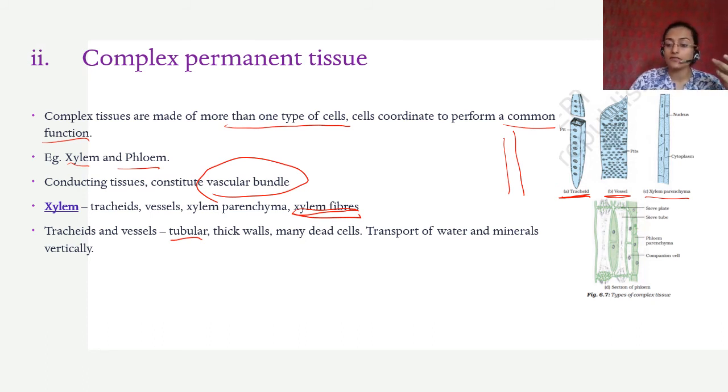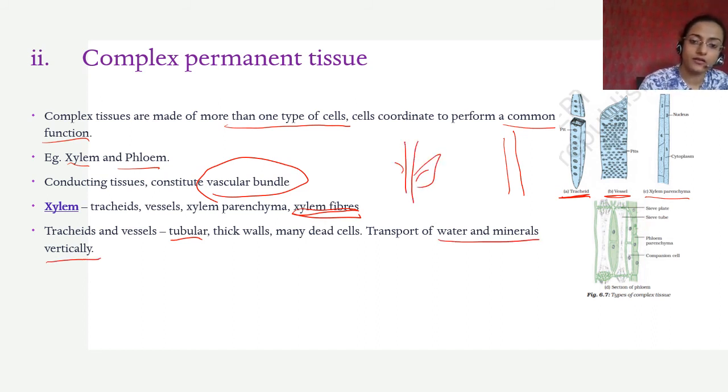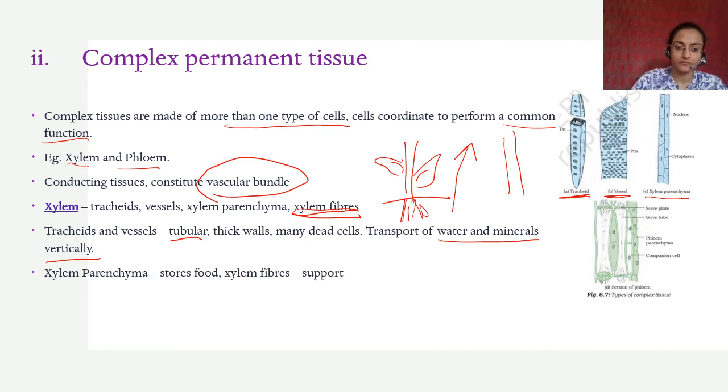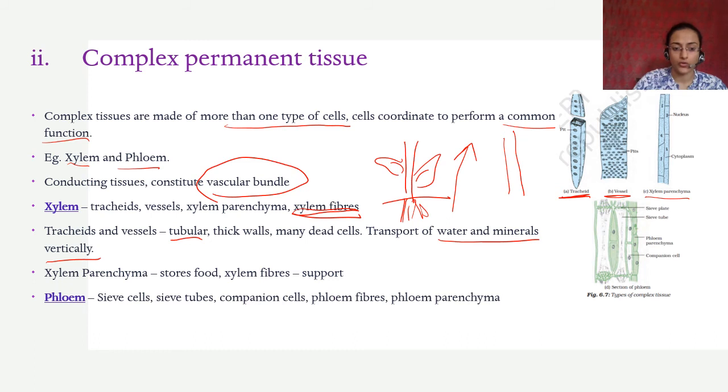Most of xylem has very thick walls and they also have thickenings on the walls, right? So they help in the transportation of water and minerals vertically. When the plant takes water from the root to go upward, whatever the conduction happens, it happens through xylem, right? Xylem parenchyma stores food and xylem fibers are for support.